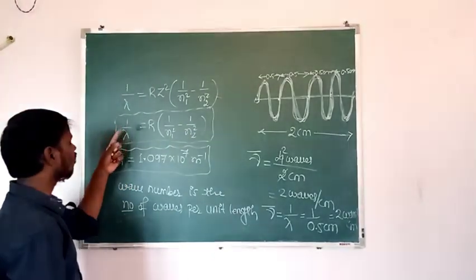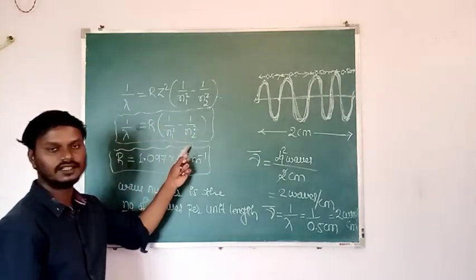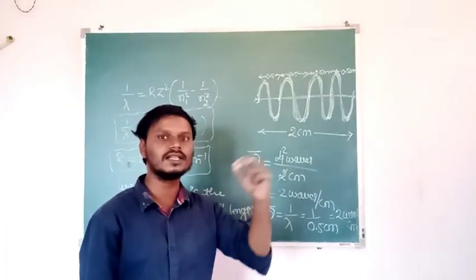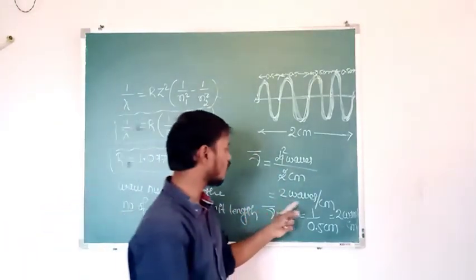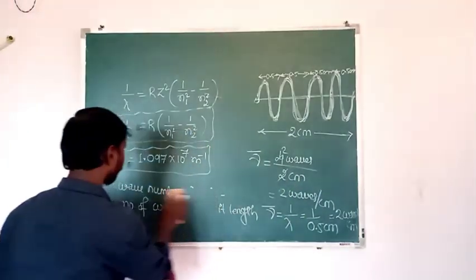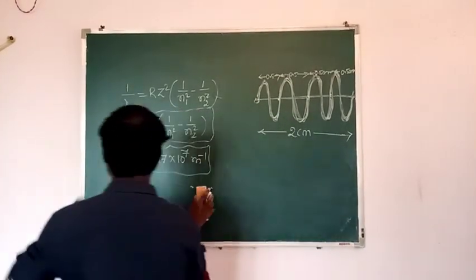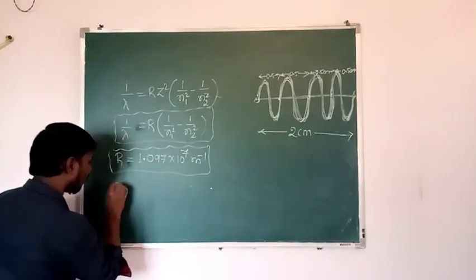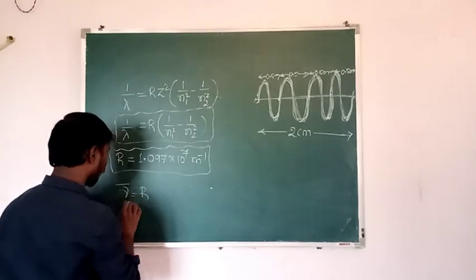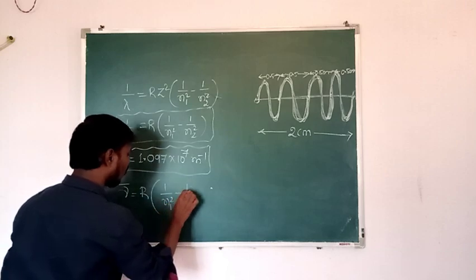Then we can write this one as nu bar is equal to R into 1 by n1 square minus 1 by n2 square. Means by using this formula we can find how many waves are emitted per length. Per length means per centimeter how many waves are emitted. So that is called wave number. So what is the formula used to find the wave number? See here, 1 by lambda. 1 by lambda is nothing but nu bar. So nu bar is nothing but wave number. Then nu bar is equal to R into 1 by n1 square minus 1 by n2 square.